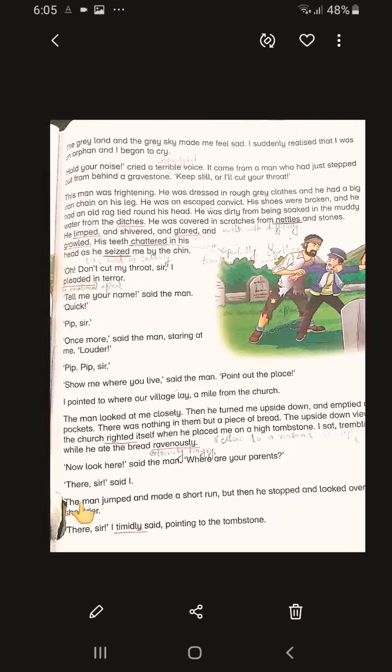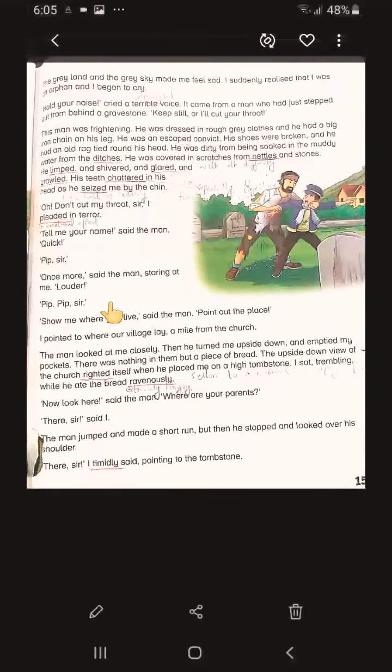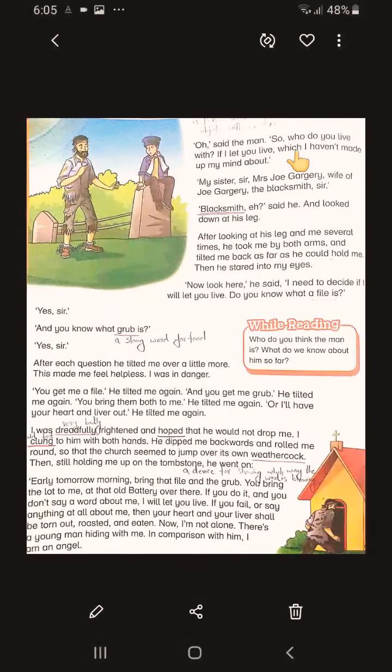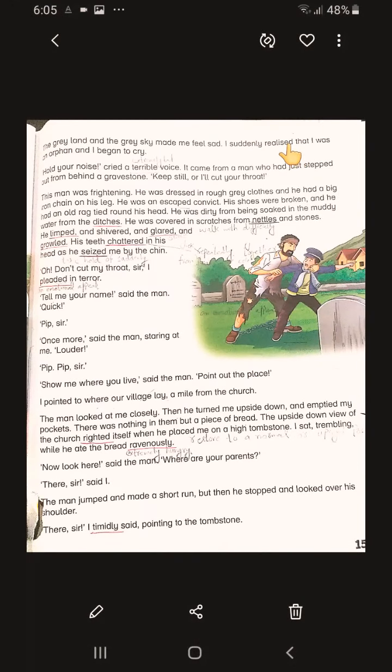The grey land and the grey sky made me feel sad. I suddenly realized that I was an orphan, and I began to cry. This line indicates that the boy had grief deep inside him. He was an orphan, and the life he was spending was deeply making him realize in his heart that he is an orphan. So, by this deep realization, he started crying.